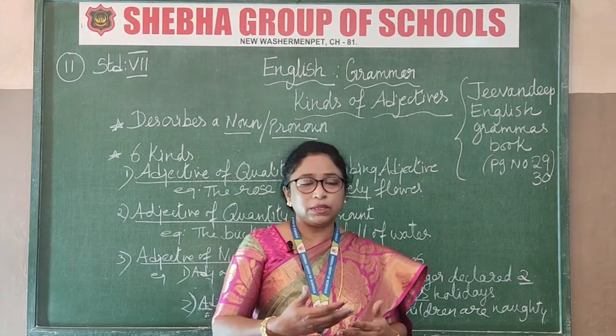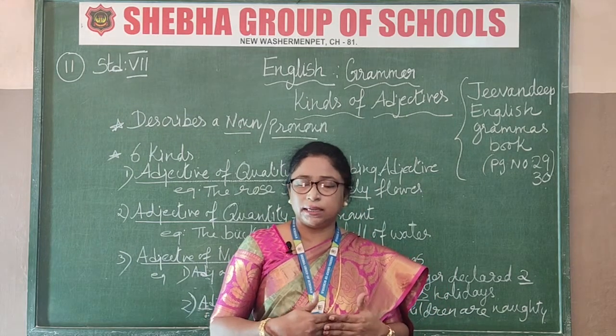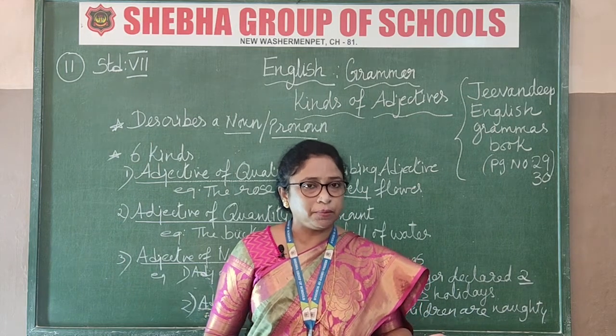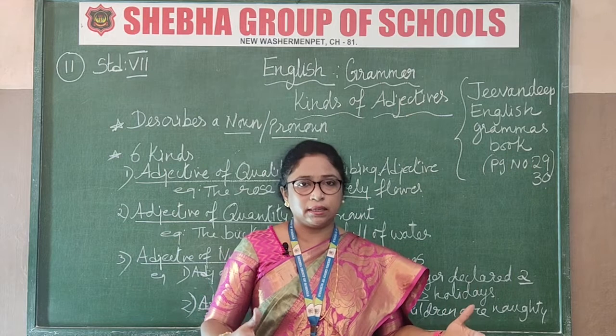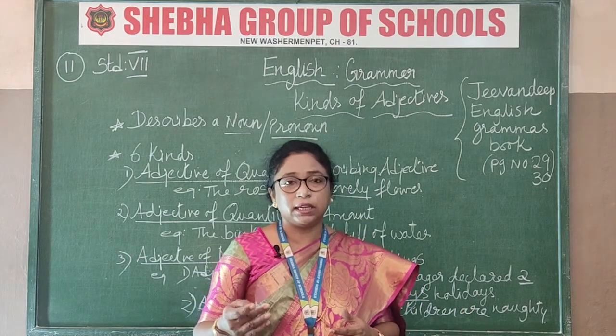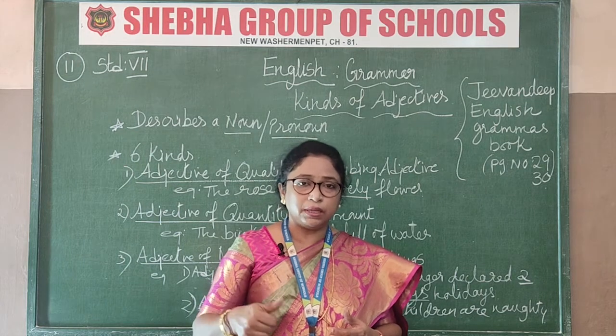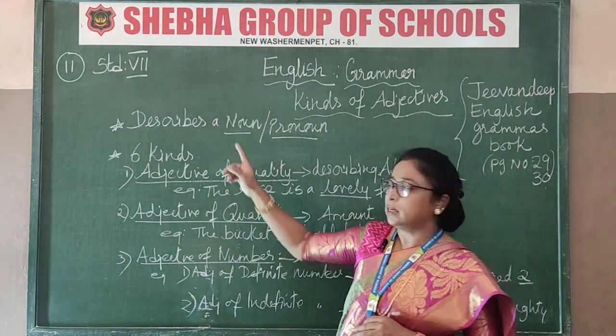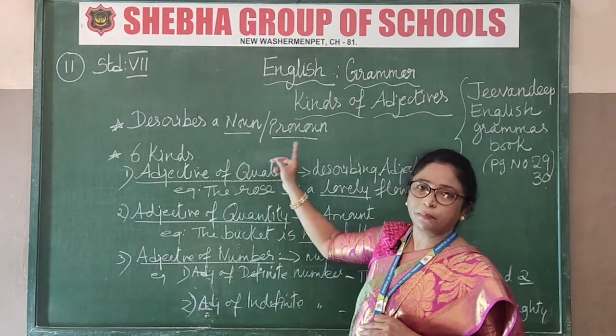Instead of saying Kala, we say she. For a boy we say he. For a lot of people we say they. These words are known as pronouns: he, she, they, them, theirs, we. So this adjective describes a noun and a pronoun.